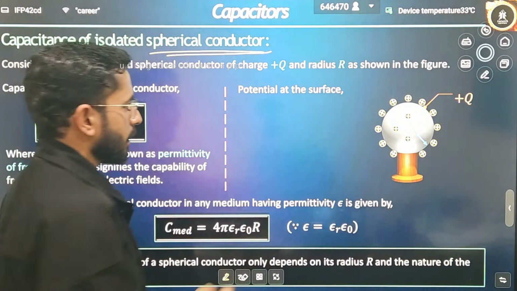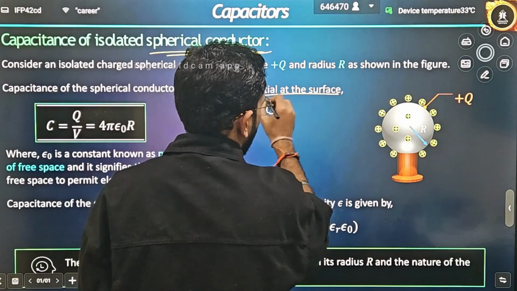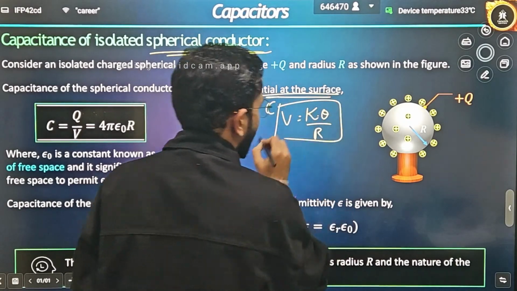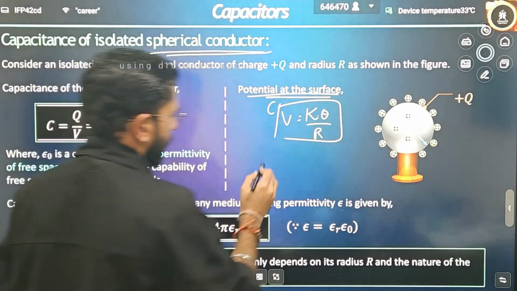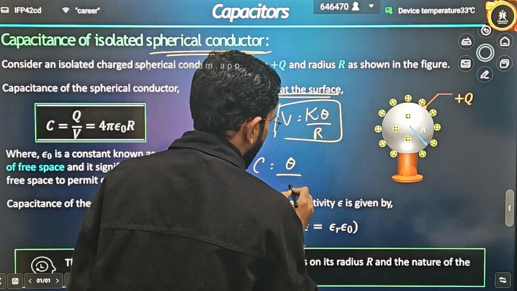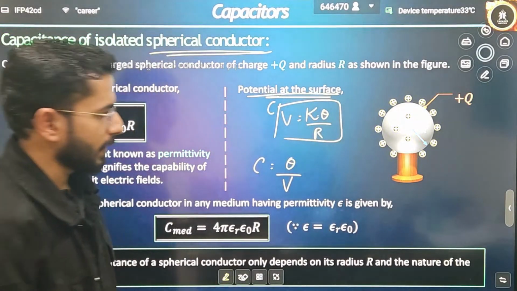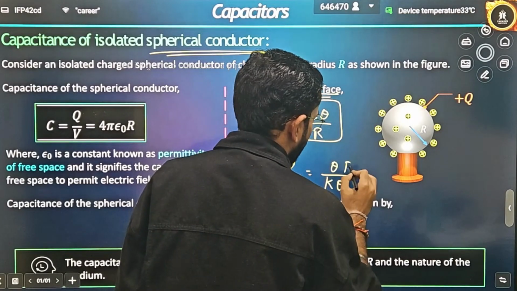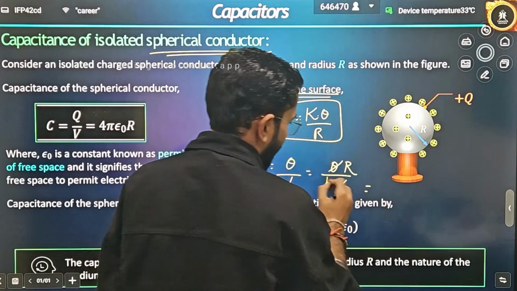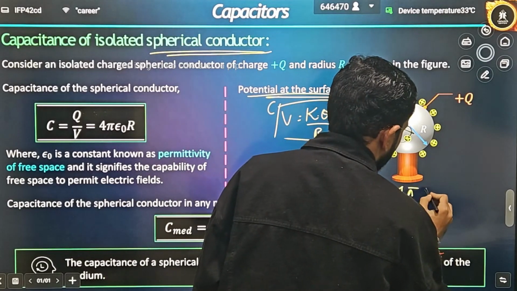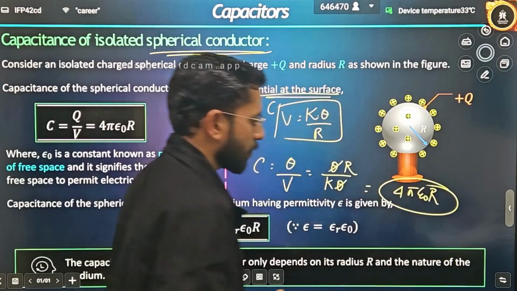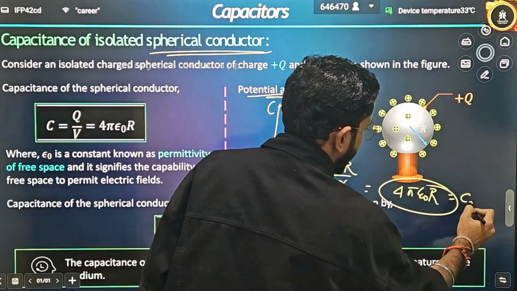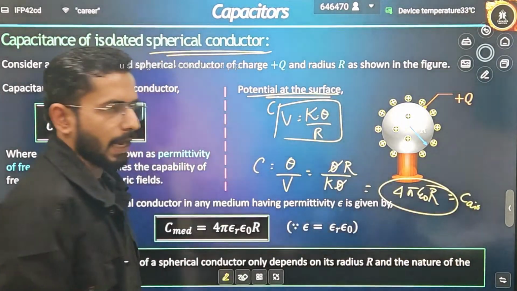Now, if someone asks me how to define capacitance, firstly tell me what is the potential on the surface. We have derived the values: potential can be written as kq divided by r. Capacitance I will write as q divided by V. V is the potential, Q will be as it is. What is the potential at the surface? kq divided by r. Can I say q cancels, and k is nothing but 1 by 4 pi epsilon naught. So this result will be 4 pi epsilon naught into r. So the capacitance in air will be equal to 4 pi epsilon naught r.